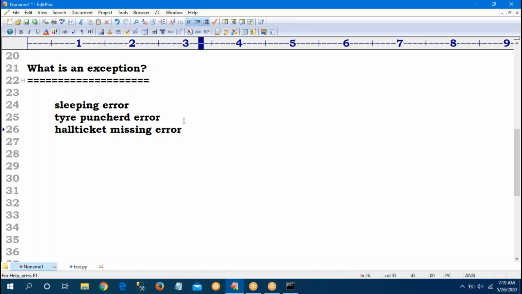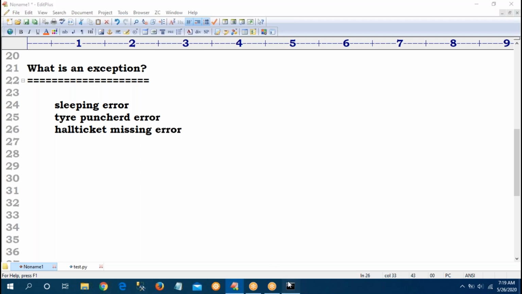Sir, see here: sleeping error, tire punctured error, hall ticket missing error. All these are not expected things, unexpected events. Suddenly sleeping came, flow is disturbed. One fine day tire punctured, your regular activities will be disturbed. When you go to the examination hall, hall ticket is missing, that is an error.